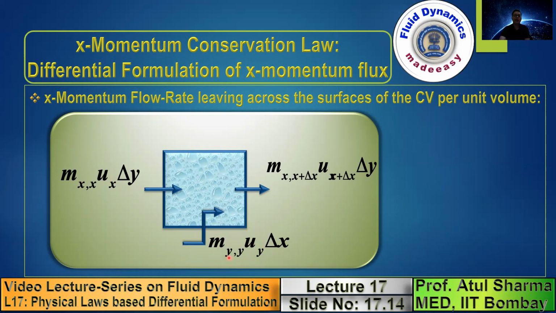It is as if, let us suppose you are moving in a river which is flowing in this direction, and the fluid is moving in this direction, and you are moving in this horizontal direction. So let us suppose you correspond to this u velocity, where you are moving in the horizontal direction, and the water in the river has a stream, a mass flux, which is moving in the vertical direction.